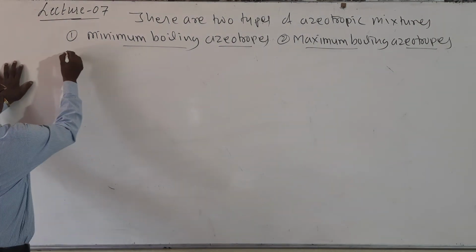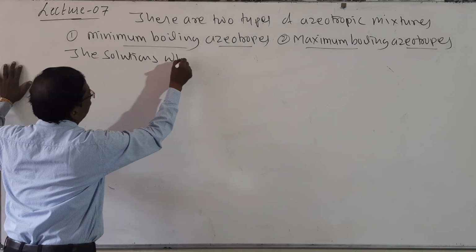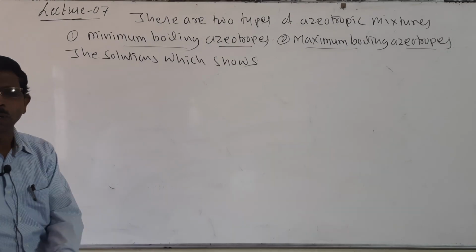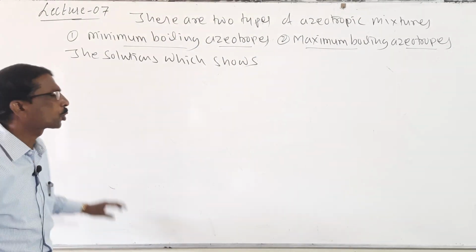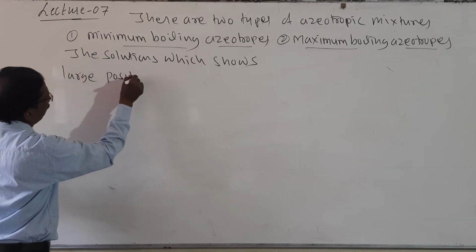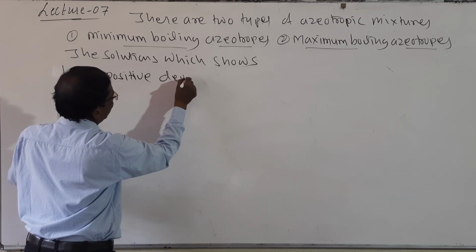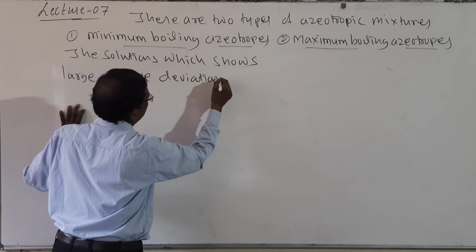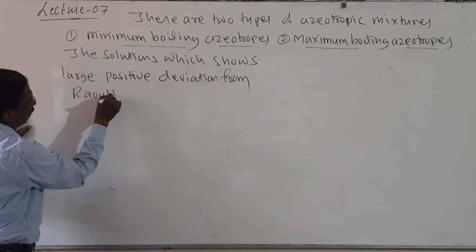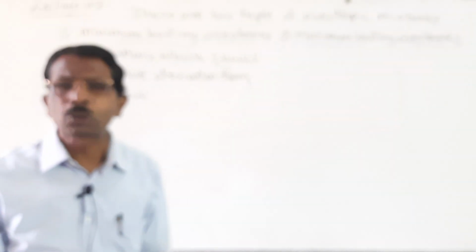The solutions which show large positive deviation from Raoult's law, as we already discussed in ideal and non-ideal solutions.